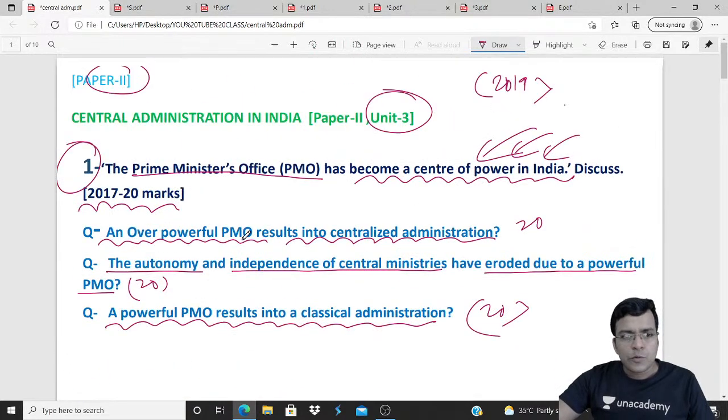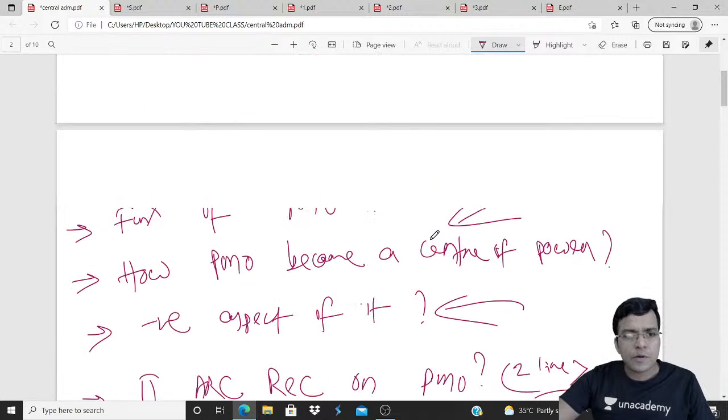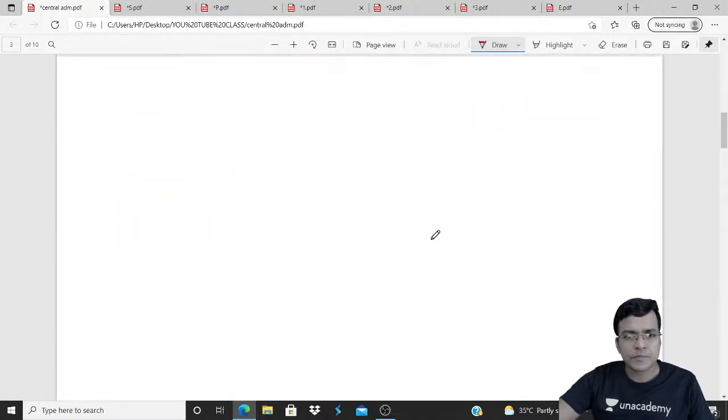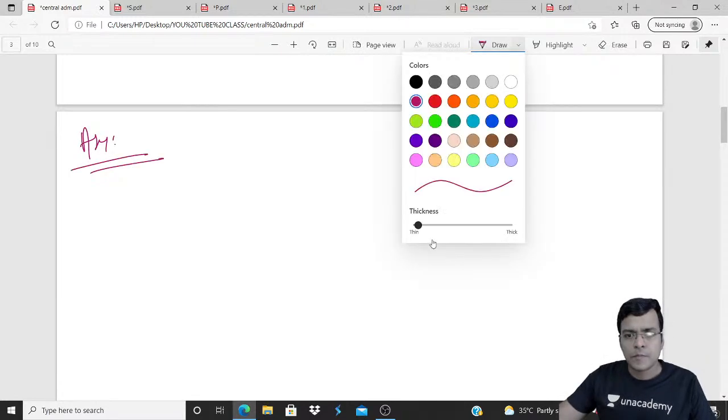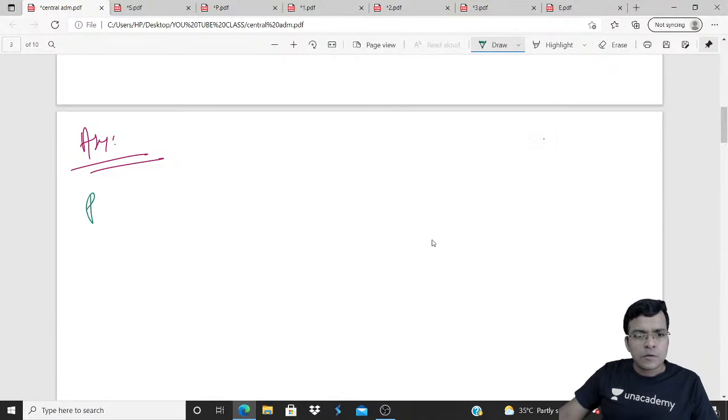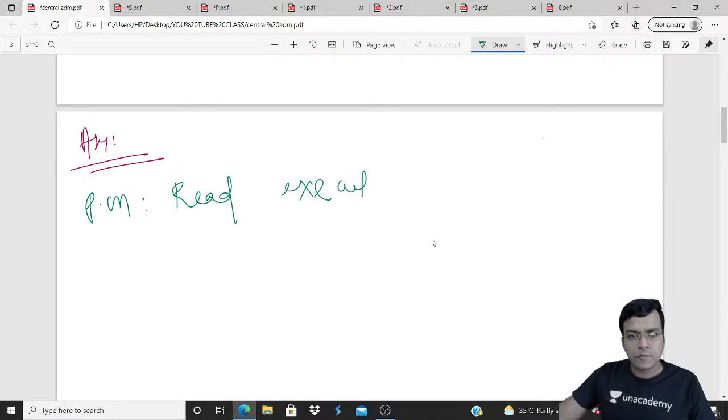Okay, so today's question: the PMO has become a center of power in India. First part, what is PMO? So you write in your answer, the Prime Minister is the real executive of India. He is the head of government in India.